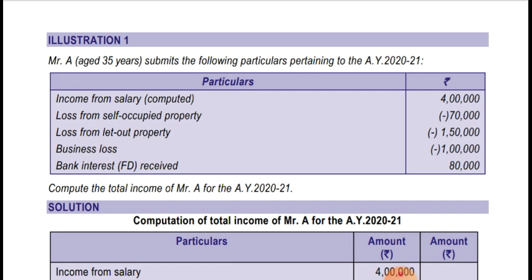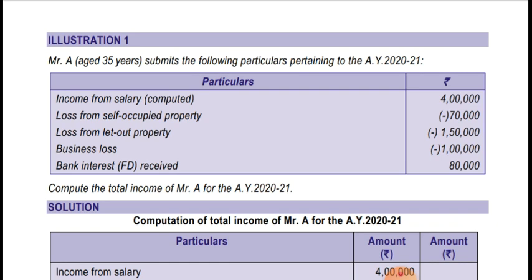Business loss can be set off against income from other sources, up to a limit of 80,000 only, because bank interest income is only 80,000. So the 20,000 loss left will be carried forward to the next assessment year. And as you all know, if any head of income has a loss carried forward, it is set off only against that same head of income in the next year. In the same year it can be set off against any other head, but in the next assessment year it can be set off only against the same head.